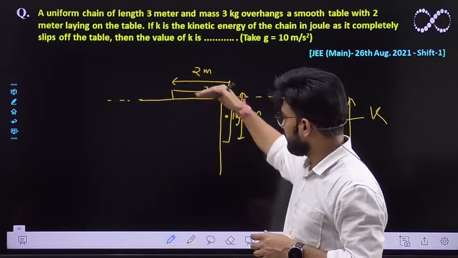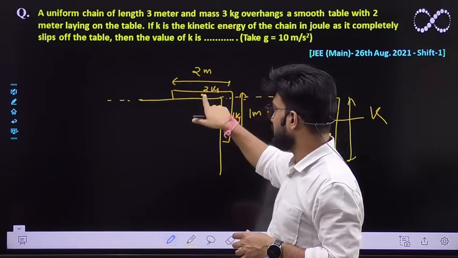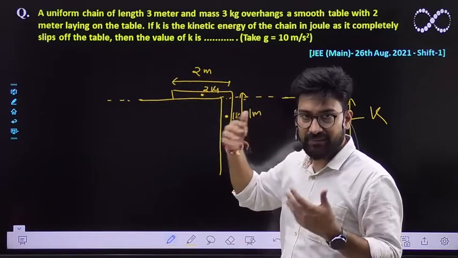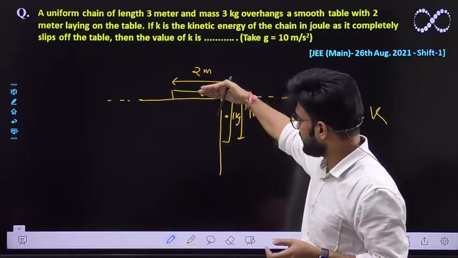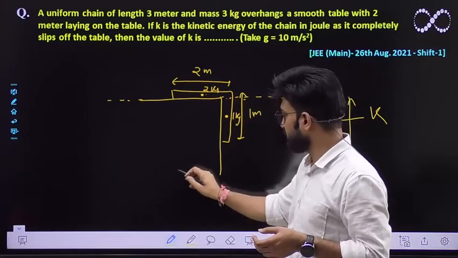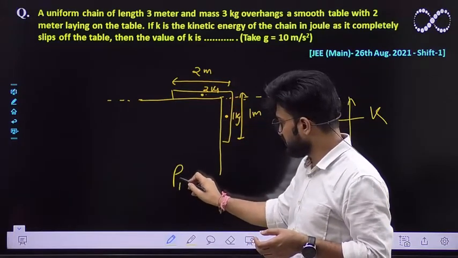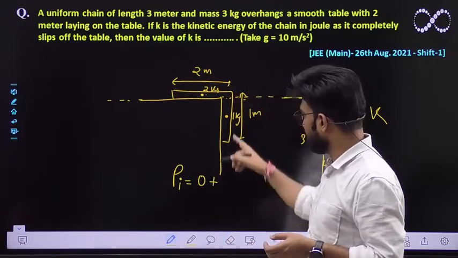If this is the reference point, the potential energy because of the 2 kg mass would be 0, because it is m into g into h, and h is 0. So the initial potential energy was 0 plus m into g into h.